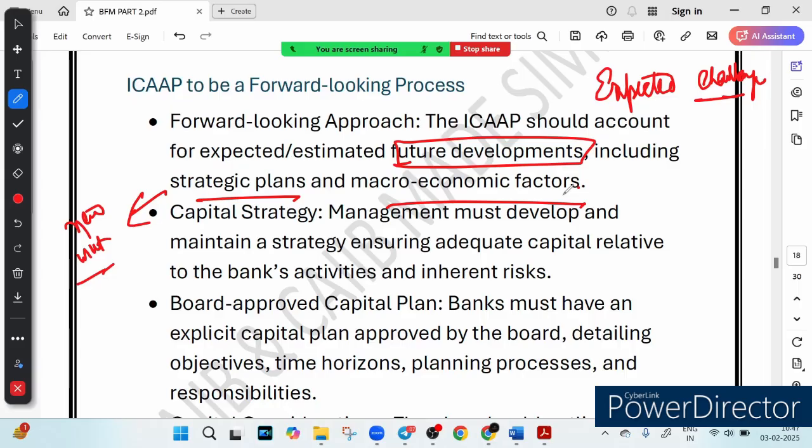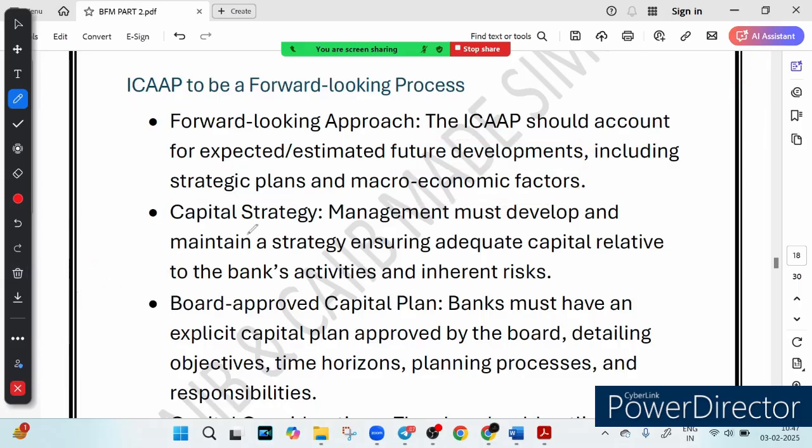Now let's first talk about this capital strategy, right? How it is forward looking, that is what we are looking at for capital strategy. Why does a bank need a solid plan? A bank's capital strategy is like an emergency fund. It ensures that the bank has enough resources to survive financial ups and downs.